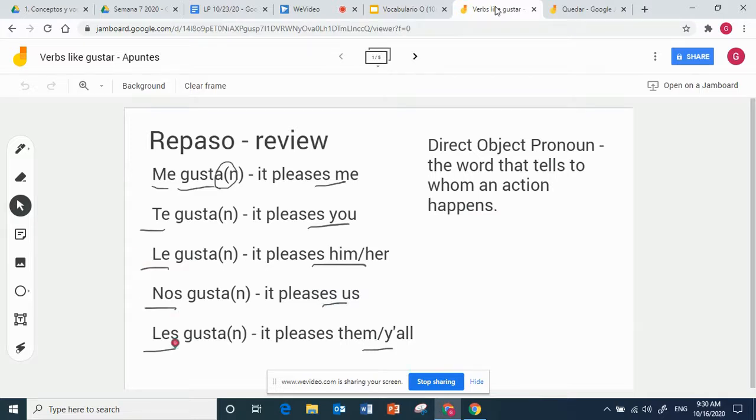The words that I've underlined are called direct object pronouns. Now, I tell my students every year, do not be confused by fancy grammar terms. I'm going to explain it to you in the simplest way I possibly can. A direct object pronoun tells us to whom an action happens. So who is pleased? Me, you, him, her, us, and them. And you're going to see this pattern as we go throughout these notes.